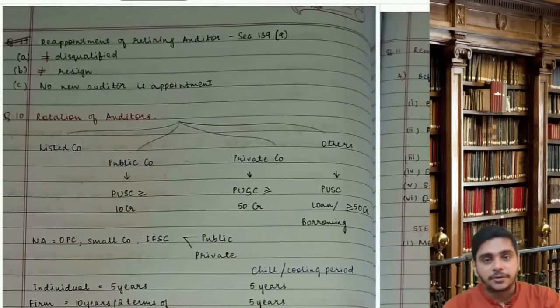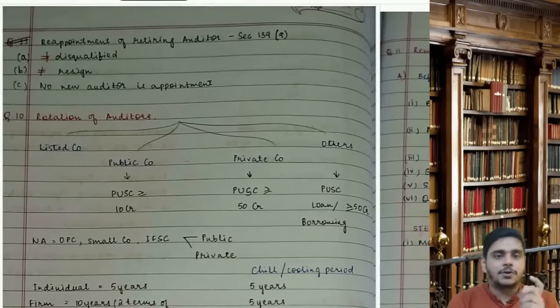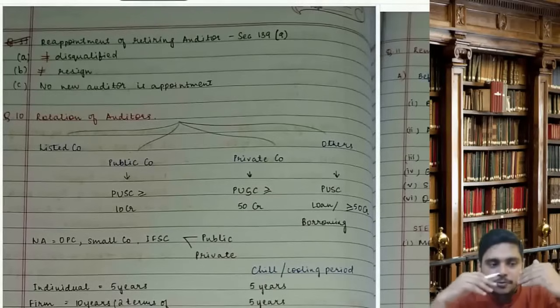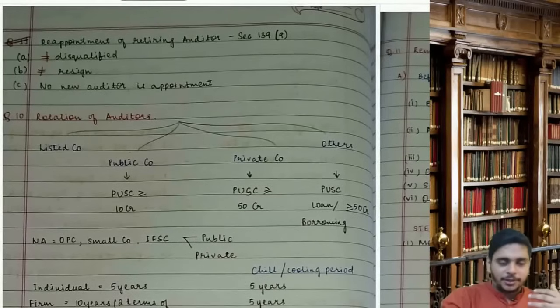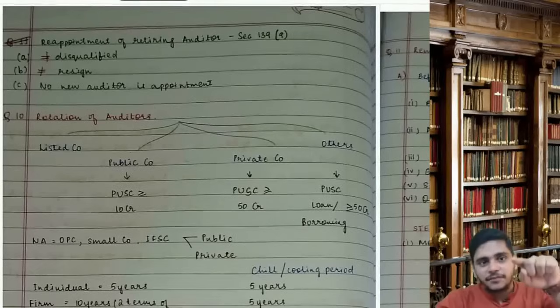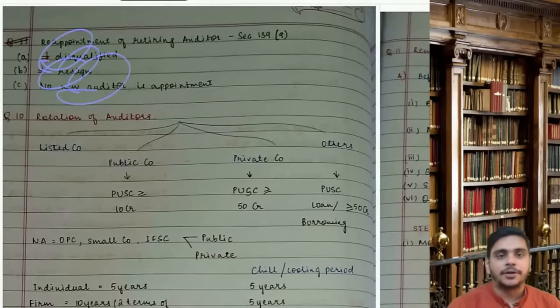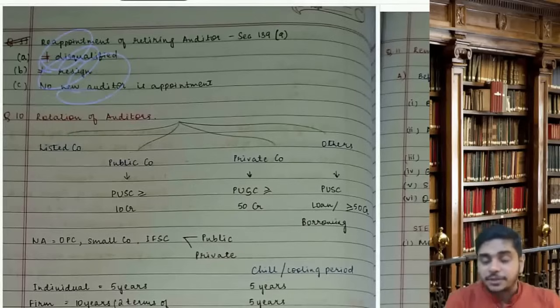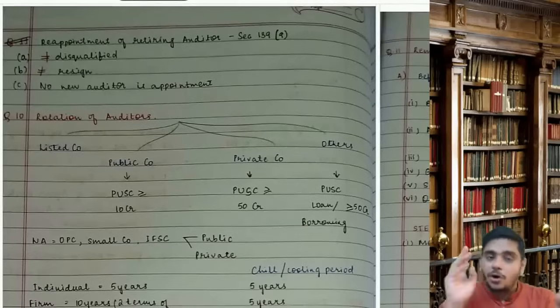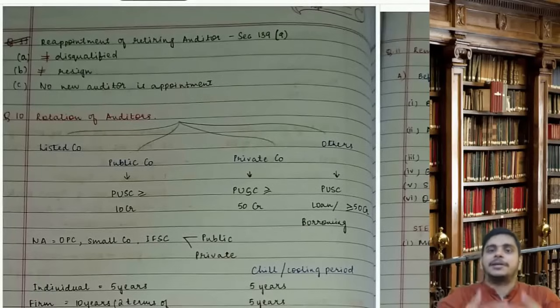Then reappointment of retiring auditor. So he will be appointed in the 3 cases. If my auditor's term is completed, he is called a retiring auditor. So when will the term complete? In case of individual, 5 years. In case of firm, 10 years. Now, if the term is completed, he will be reappointed in case he is not disqualified, has not resigned, or no new auditor is appointed.